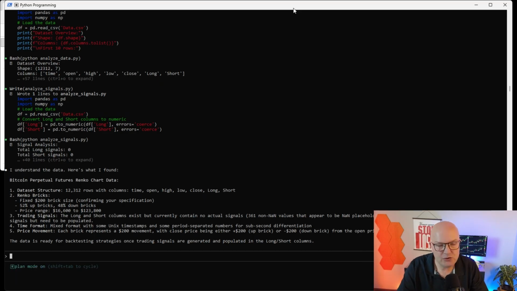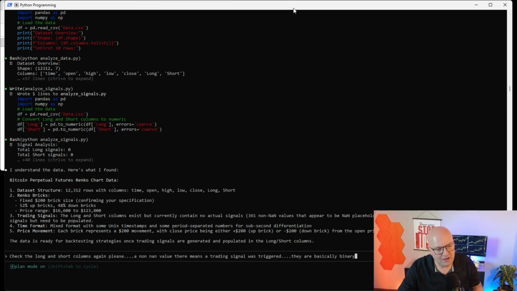For this, I'm going into the so-called plan mode with Claude Code. This is always good because I don't want it to rush ahead and create a billion more Python scripts. I want it to plan what it wants to do first instead of just going and doing stuff already.